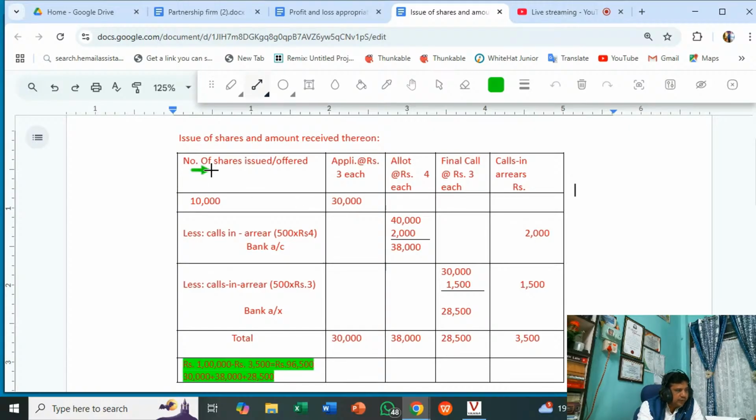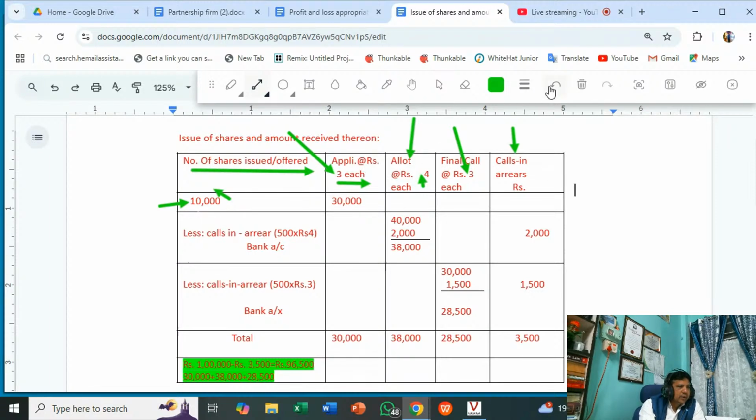Now here you see the number of shares issued. This is the 10,000. It is given in the question, application money rupees 3, so here I have taken application at the rate of rupees 3 each. Then allotment, given in the question as rupees 4, and final call, given as rupees 3. And the call scenario: one shareholder failed to pay for 500 shares the allotment money and call money.